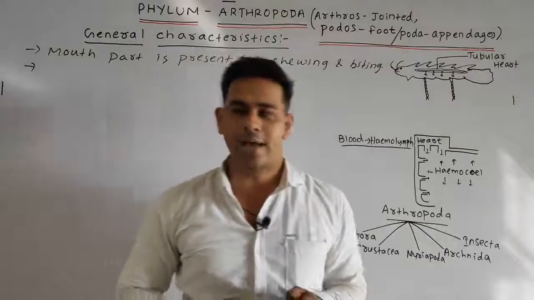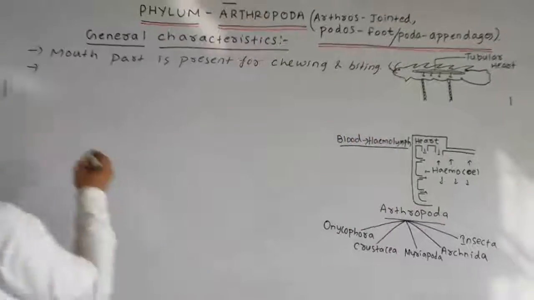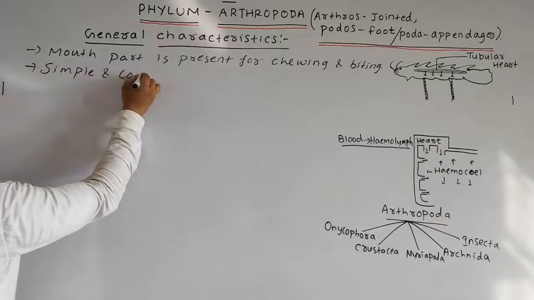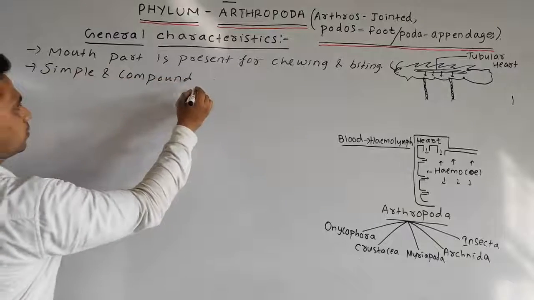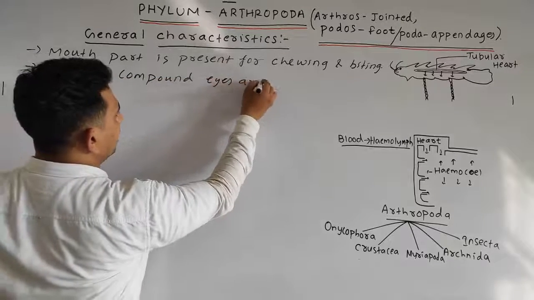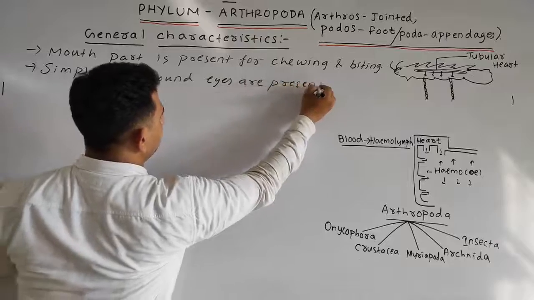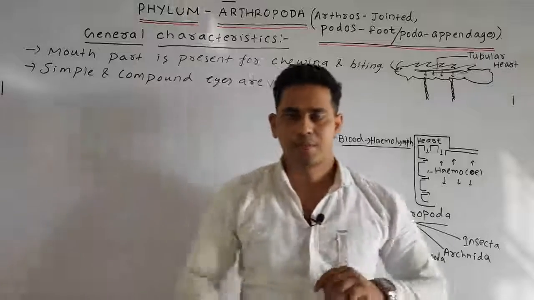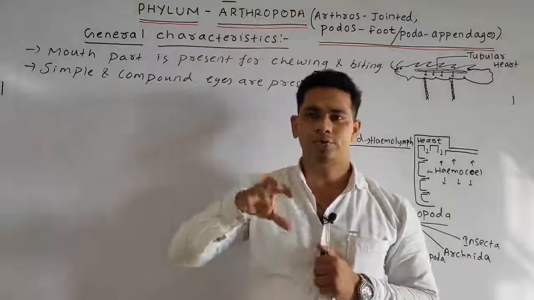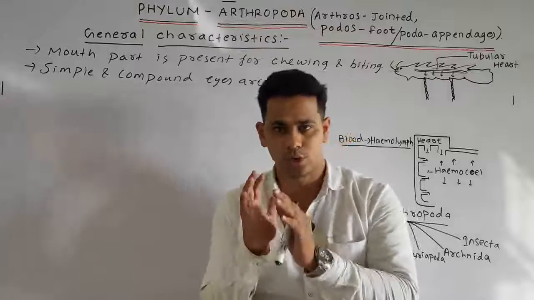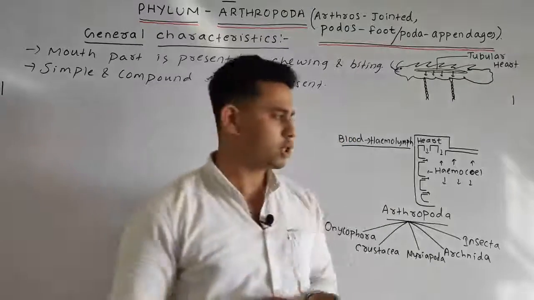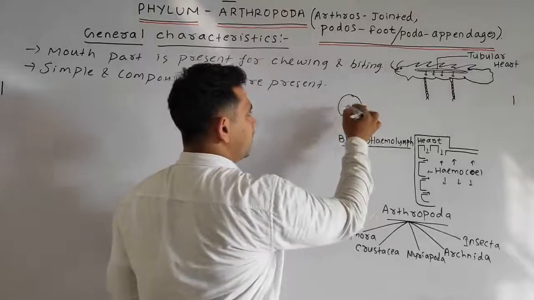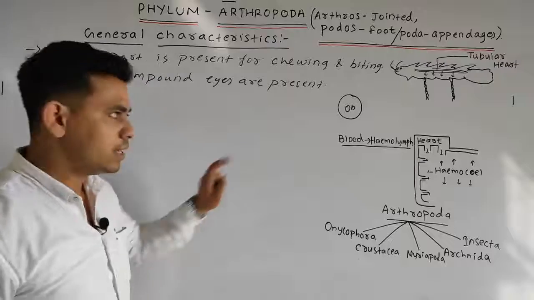Simple and compound eyes are present. What is that? I'll tell you. Simple and compound eyes are present. Students, what is a simple eye and a compound eye? This is somehow related to physics. Suppose, students, simple eye means you will have a complete vision of an object. Okay, this is the simple.